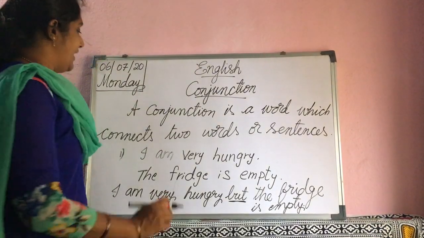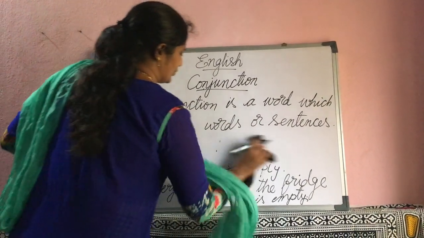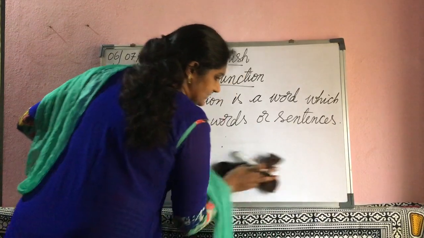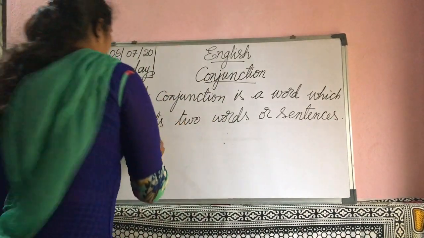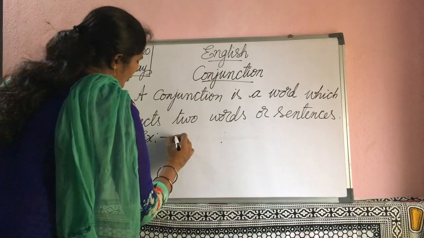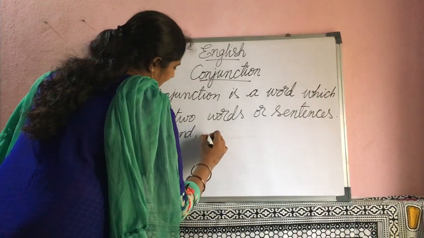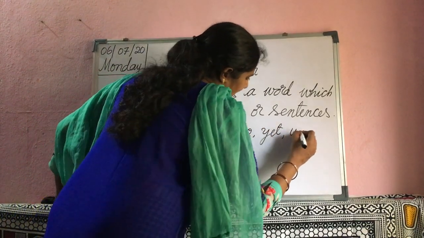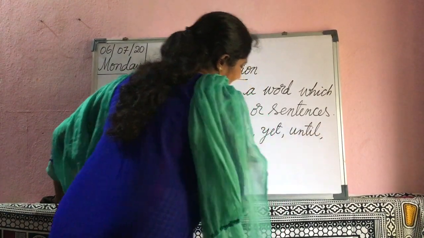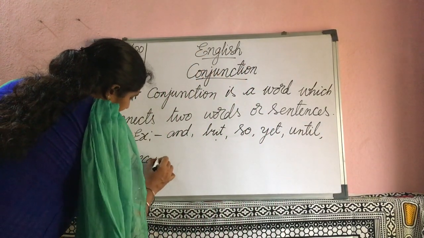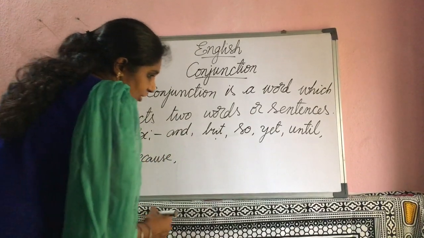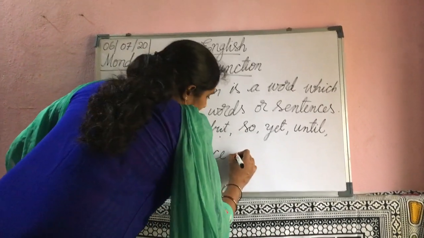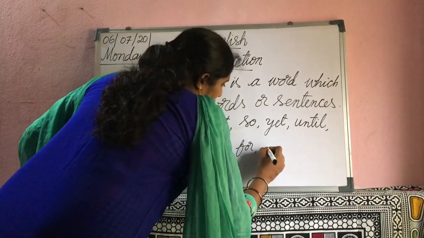Is it clear? Now I will give so many conjunctions. So many conjunctions are there. I will give some examples. See. And, but, so, yet, until, because, since, for, of.